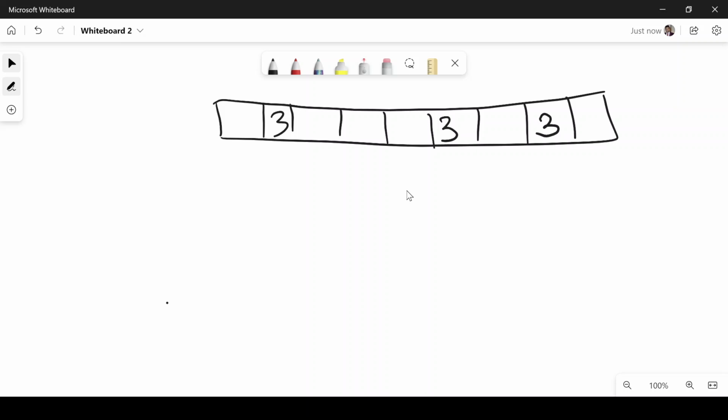When we start traversing the array from the left side, as soon as we encounter a value, in this case let's assume that's 3, we can check whether the value 3 is present on the left side of this index or not. Let's assume this index is I. If there is a 3 present on the left side of this index, that means we are able to find a matching pair.